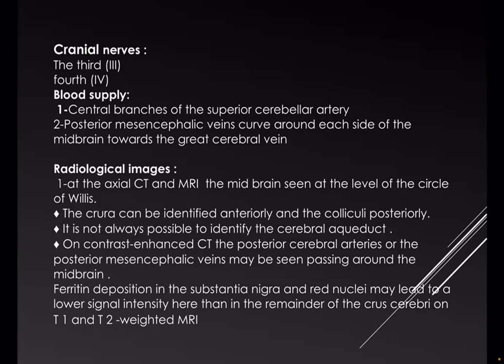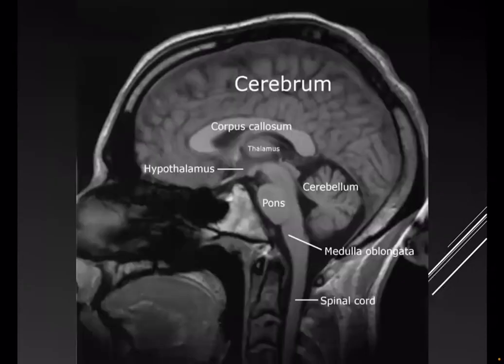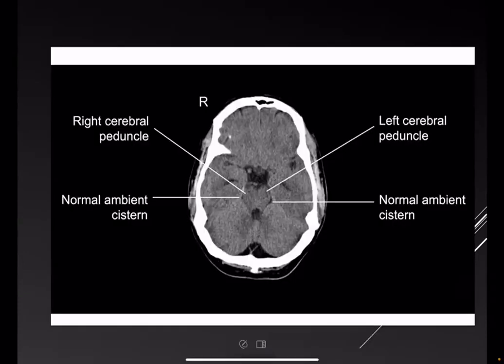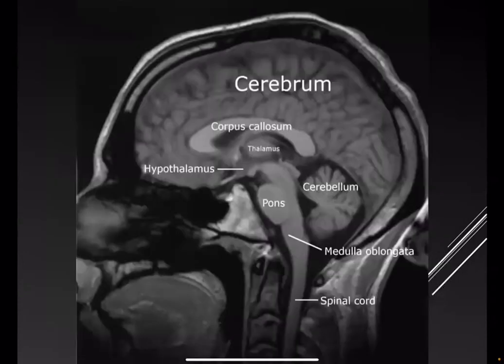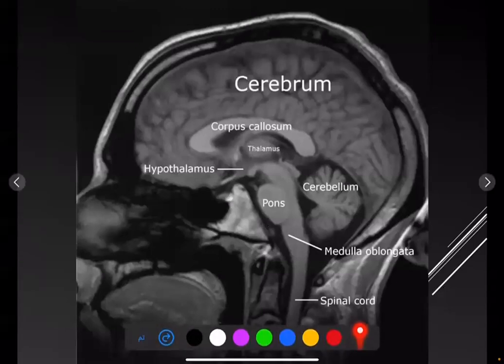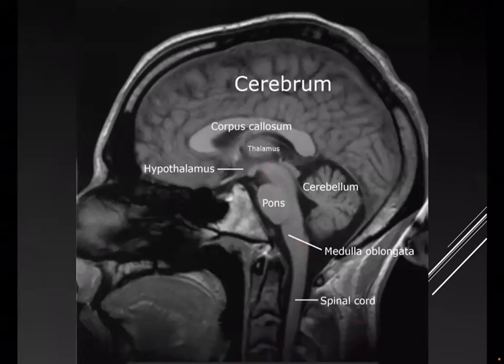This is an axial section of CT scan demonstrating the midbrain. And this is a sagittal MRI demonstrating the midbrain, part of the brainstem, the pons and medulla oblongata.